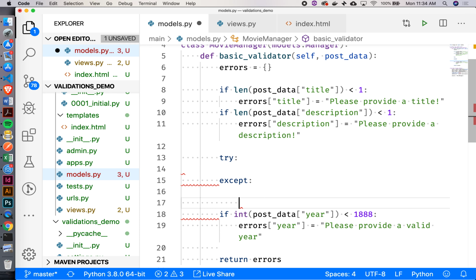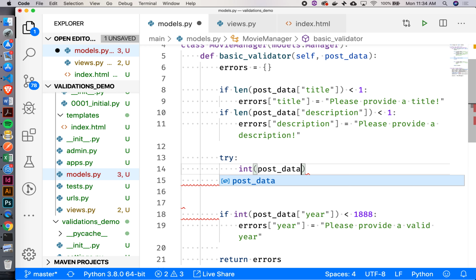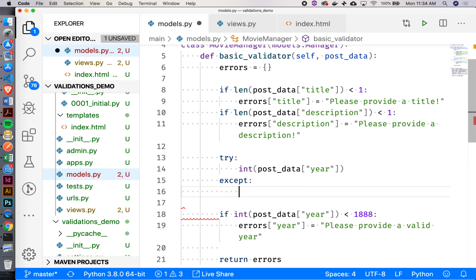All right. So inside that try block, let's just try to convert the year. So we'll say int post data year. Okay, and then if we get inside this except, that means that they didn't provide us a number, maybe they put in some letters or something like that, or it's just a blank string, in which case that would also break it.